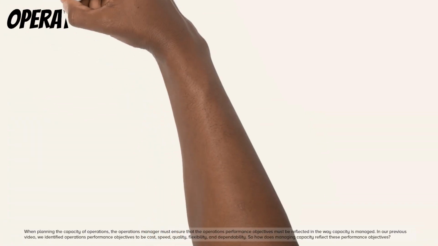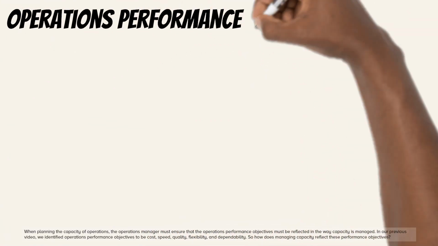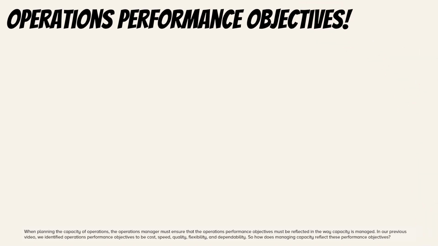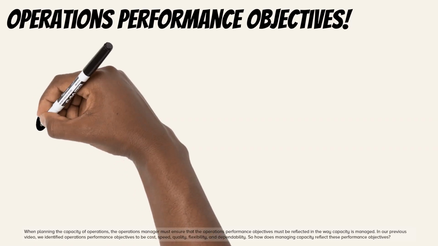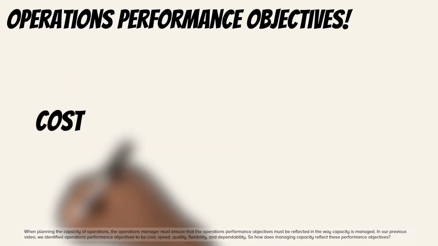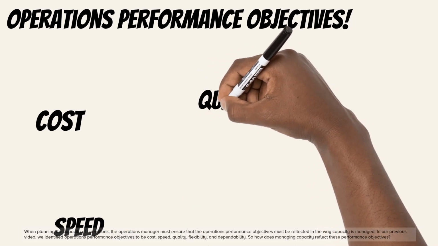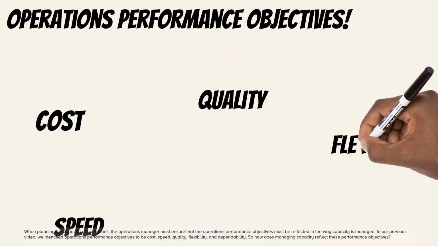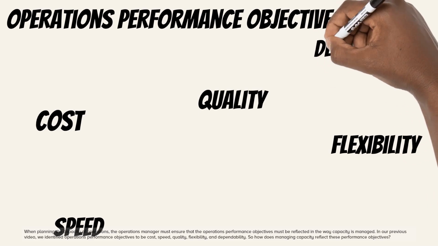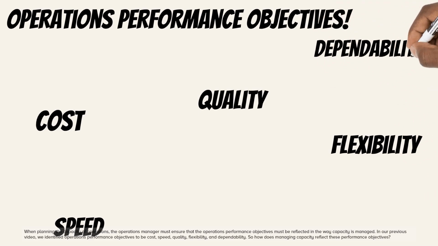When planning the capacity of operations, the operations manager must ensure that the operations performance objectives are reflected in the way capacity is managed. In our previous video, we identified operations performance objectives to be cost, speed, quality, flexibility, and dependability. So how does managing capacity reflect these performance objectives?